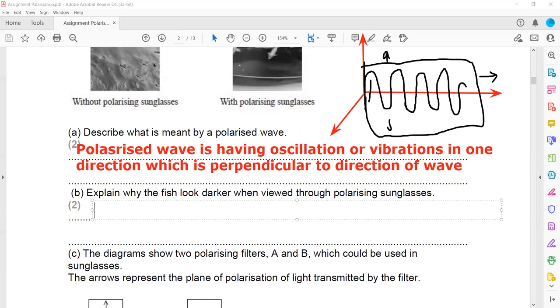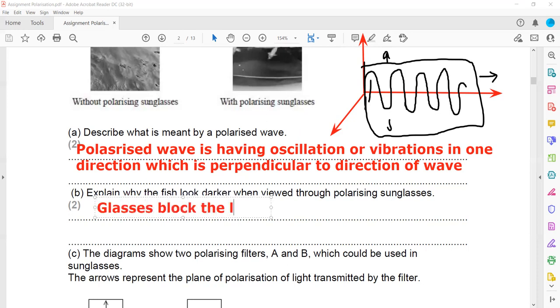What these sunglasses or polarizing glasses will do is absorb the light which is perpendicular to the polarizing plane of the sunglasses, and the sunglasses only transmit or allow the oscillation which is parallel to the plane, which reduces the light intensity.